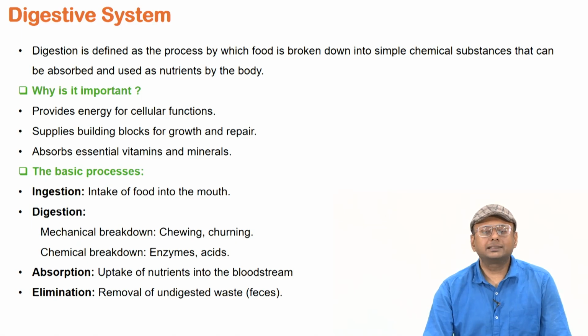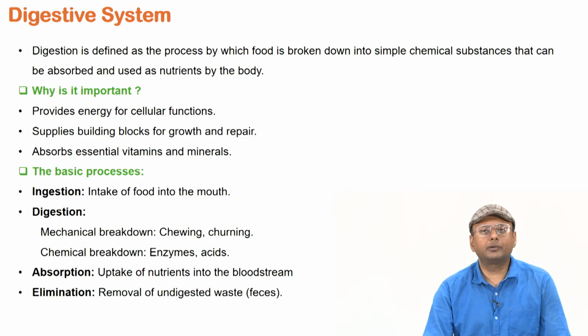Why is digestion important? It provides the energy for cellular function, it supplies the building blocks for growth and repair, and it absorbs essential vitamins and minerals. What are the different basic processes of the digestive system? The first is ingestion, which refers to the intake of food into the mouth.